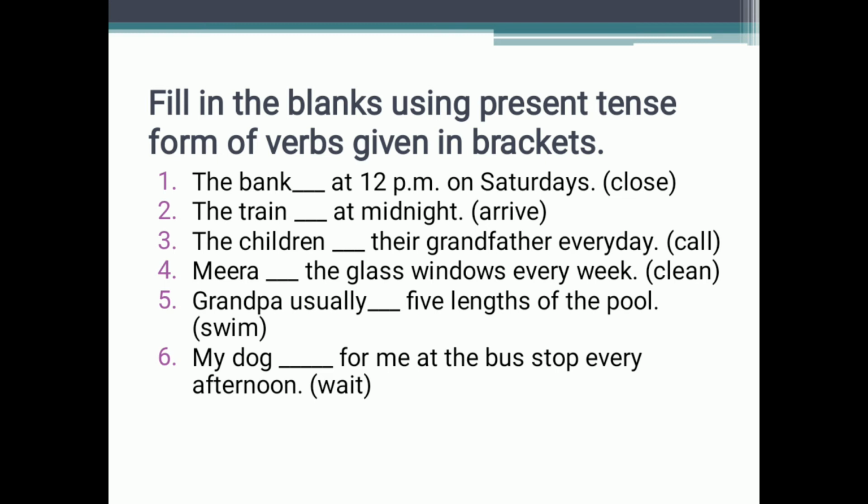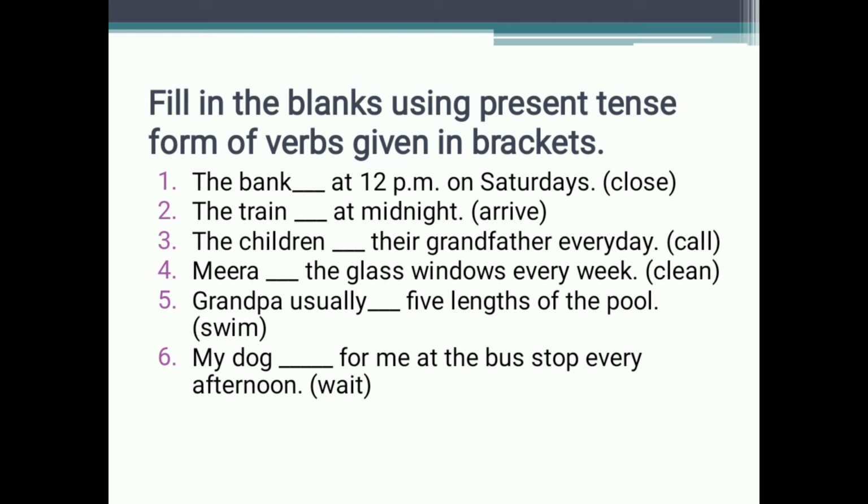Now we will learn about the usage of simple present tense through some blanks that are given to us. There are some sentences given to us, and at the end of every sentence there are some words in brackets. We have to write down the exact answer by looking at the subject. We have to look at the subject, and then choose the verb that is given in the bracket, and write the verb according to the subject. If it is a plural subject, we will write the word as it is, and if it is a singular subject, we will add s or es accordingly.